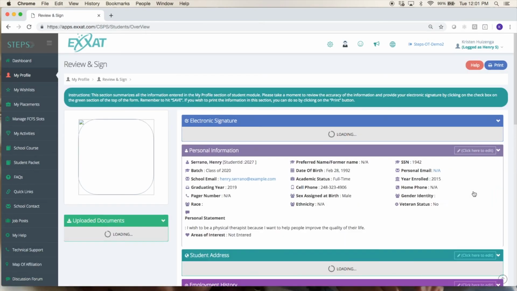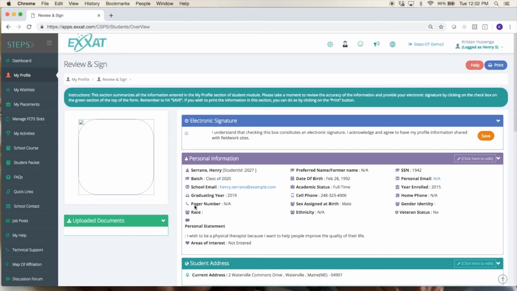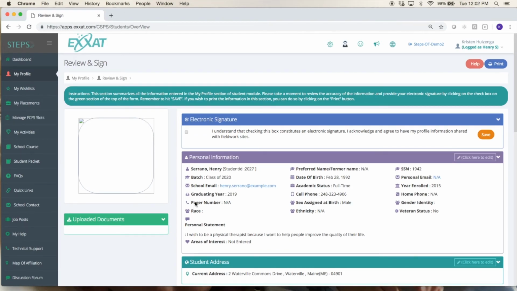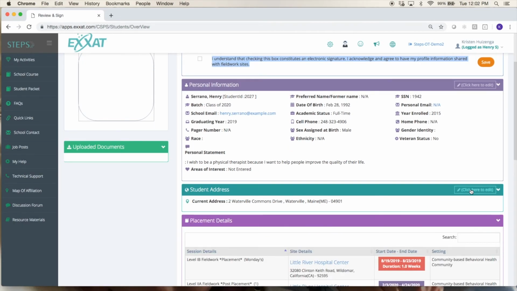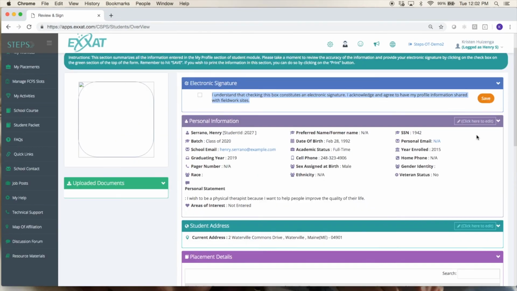The next section here is review and sign. This is where you will look over everything in your profile and electronically sign it that this information can be released to fieldwork sites. You'll just check this box and hit save. If you want to scroll through everything and make sure it's correct, you can always click here to edit, if you notice anything is incorrect and needs changed.